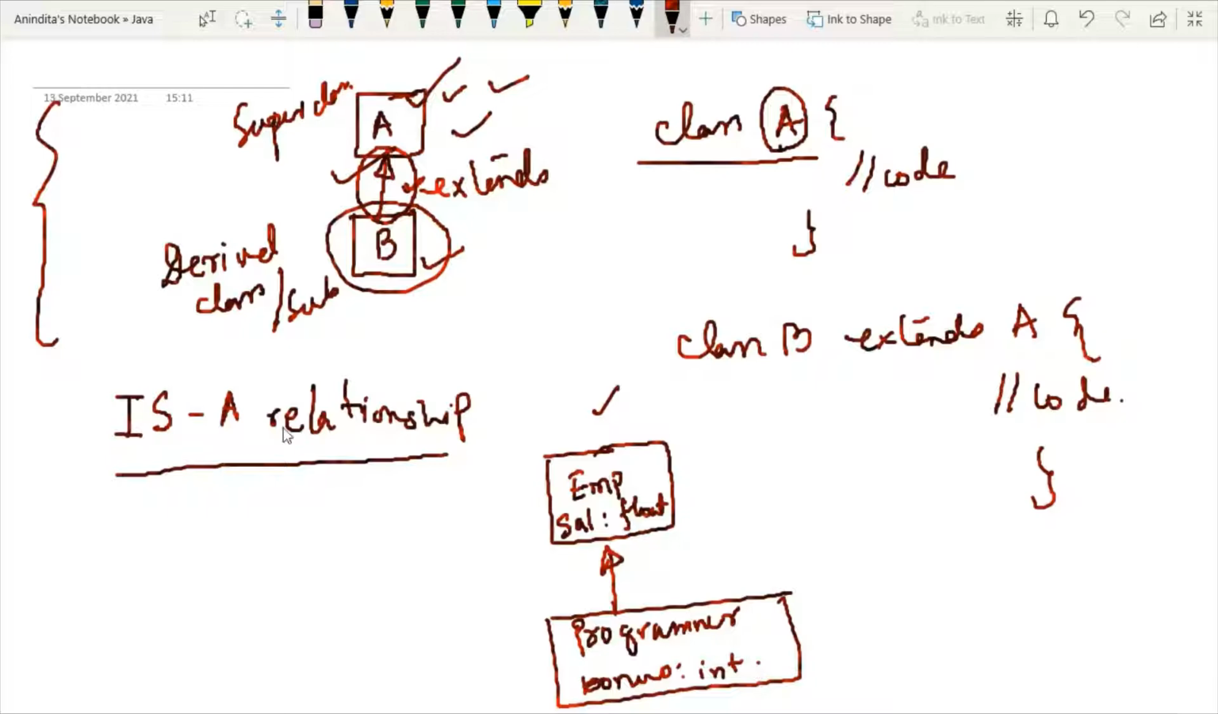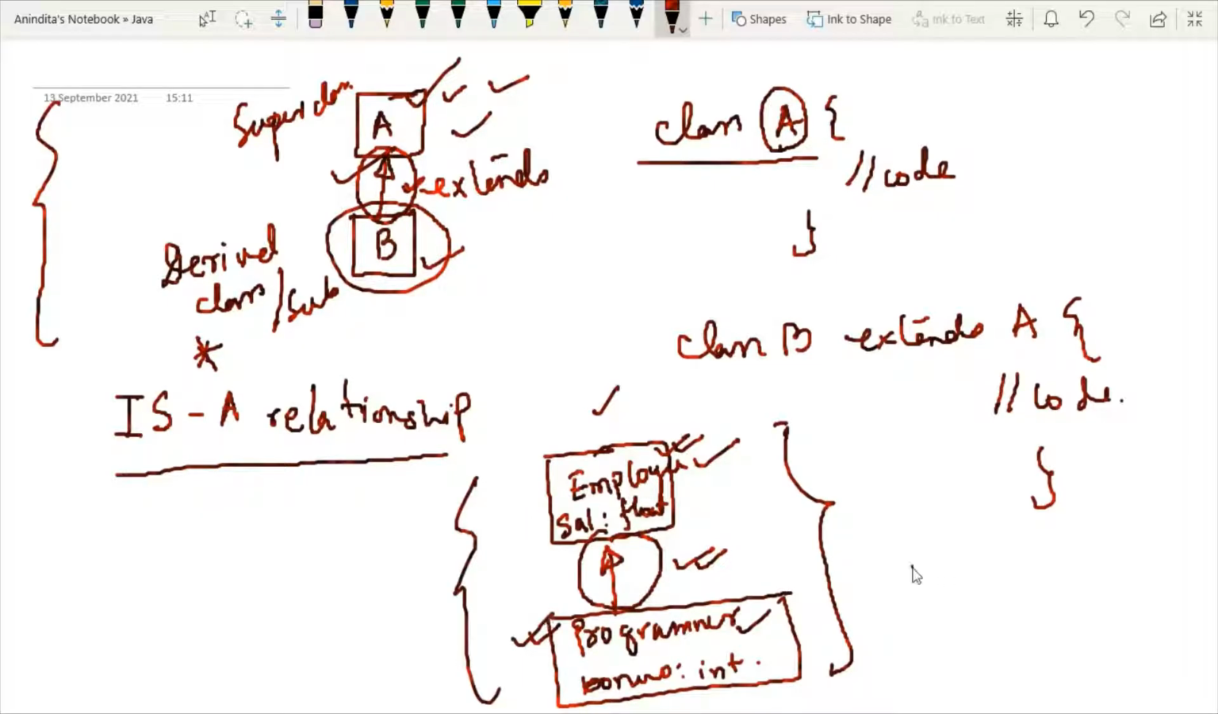So now what is the concept of IS-A relationship? Here I can say that in this block diagram, see this block diagram over here, programmer is the subclass and EMP is the superclass. And the relationship between these two classes is an IS-A relationship, meaning programmer is a type of employee. So from this diagram, I can say that programmer is a type of employee.